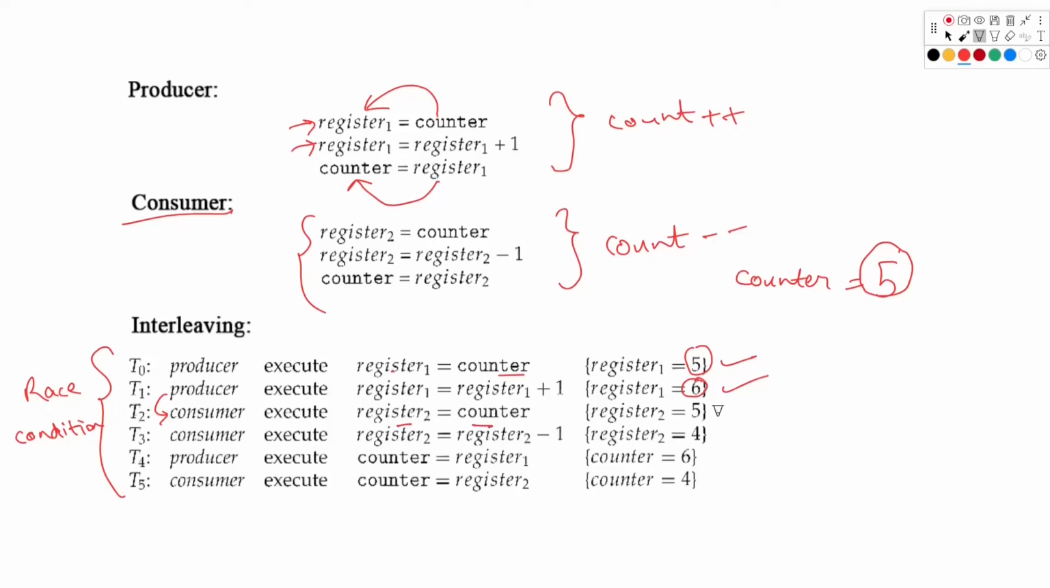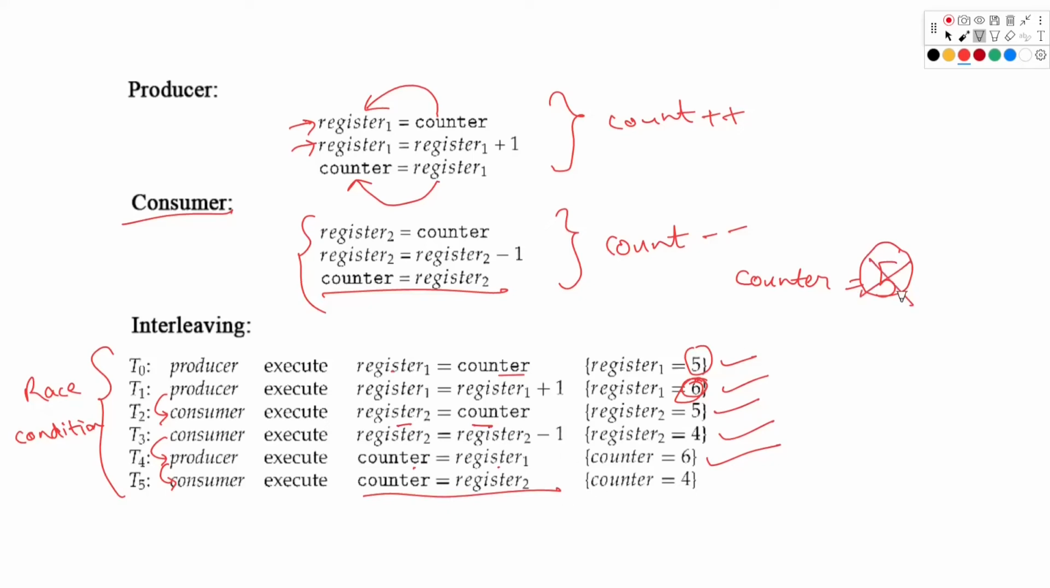So register 2 value will be 5. Register 2 will decrease its value, so register 2 value will become 4. Now there is a context switch again. The producer executes its code, and the counter will be equal to register 1, which was 6 in the last iteration. So the counter becomes 6 here. Now the consumer again executes its last line of code, which is counter equal to register 2.